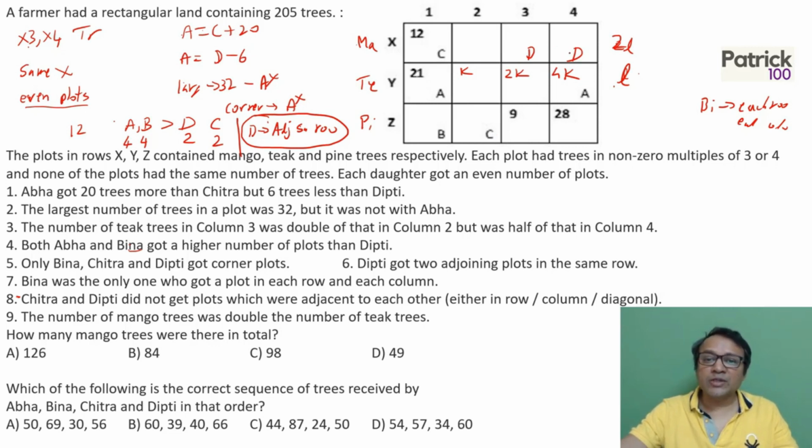Since we're getting the names of the plots, let's keep going. Bina has a plot in each row and column, which means Bina should have the last column, so Bina is there in the 4th column.